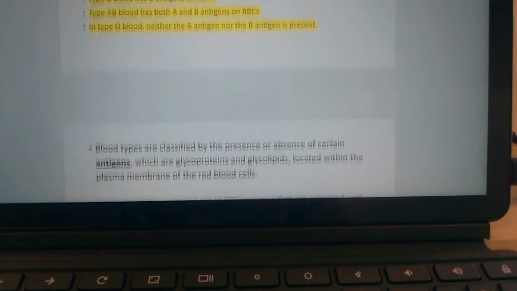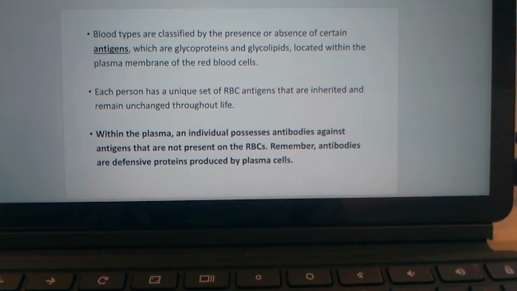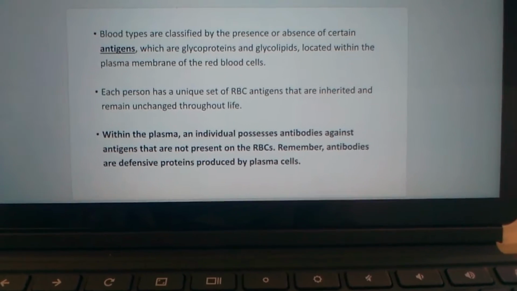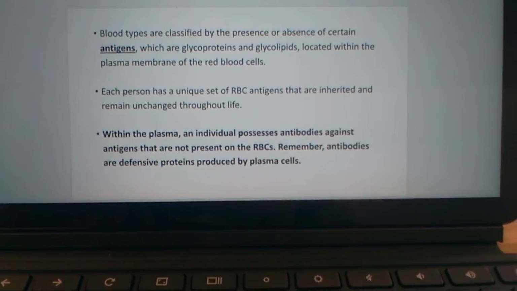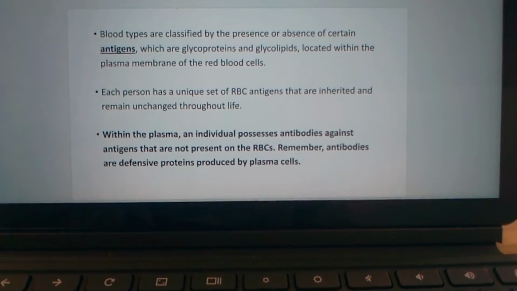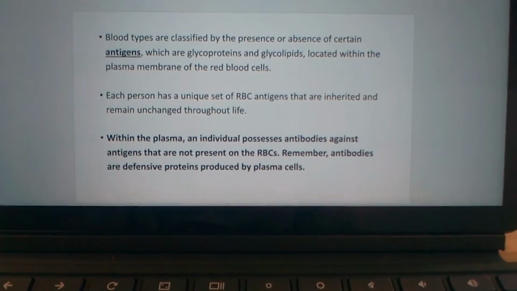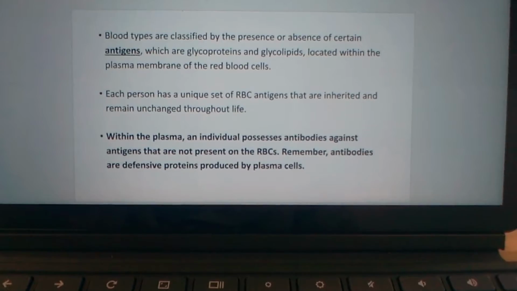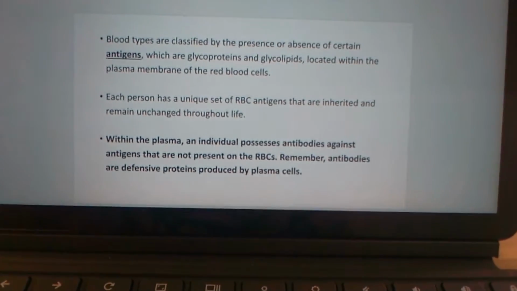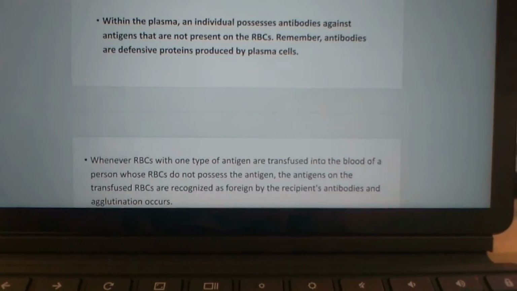Blood types are classified by the presence and absence of certain antigens, which are glycoproteins and glycolipids located within the plasma membrane of the red blood cell. Each person has a unique set of red blood cell antigens that are inherited and remain unchanged throughout life. Within the plasma, an individual possesses antibodies against antigens that are not present on their red blood cells. Remember, antibodies are defensive proteins produced by plasma cells. So, red blood cells have antigens, and antibodies are produced by the plasma cells.